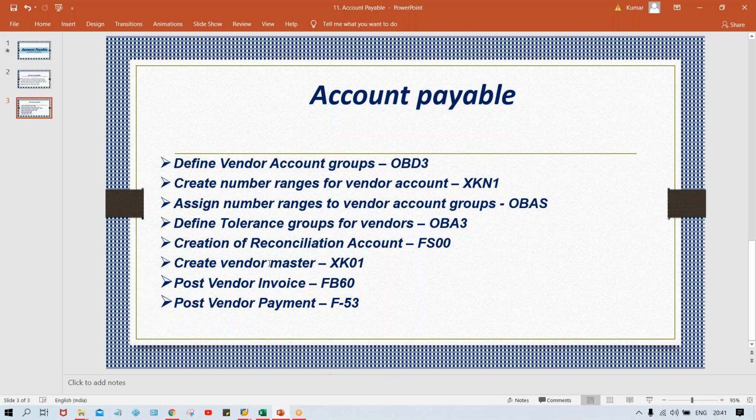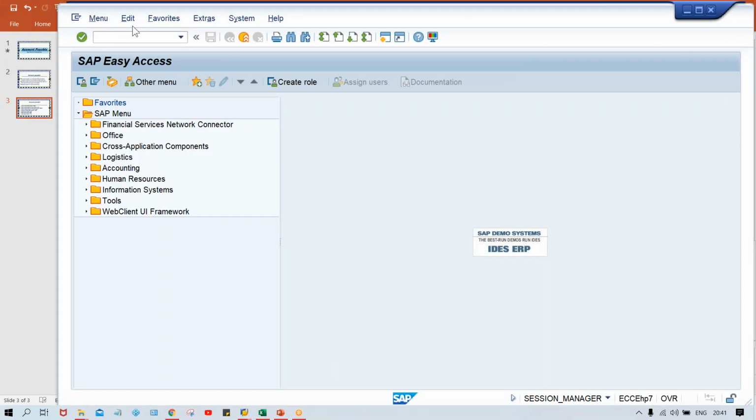creation of vendor master, right? As I told you, if you have to post an invoice for testing purposes and all, the vendor master must be there in the system. So first of all, we have to set up this vendor master. How to set up the vendor master, guys?